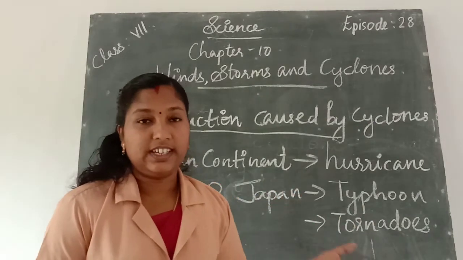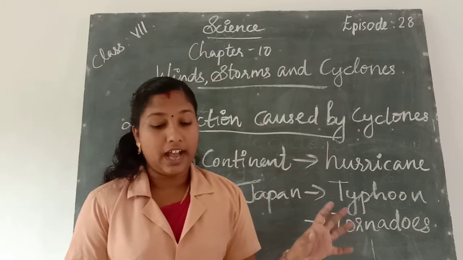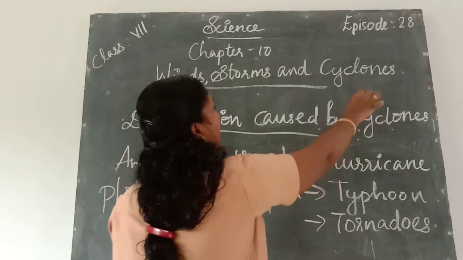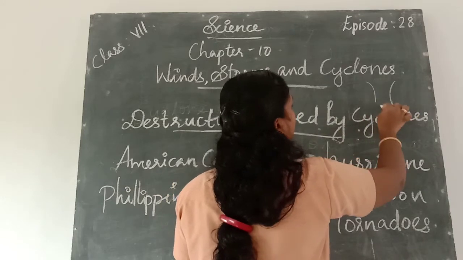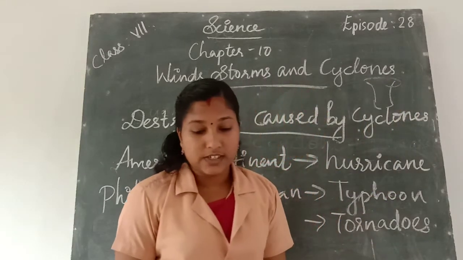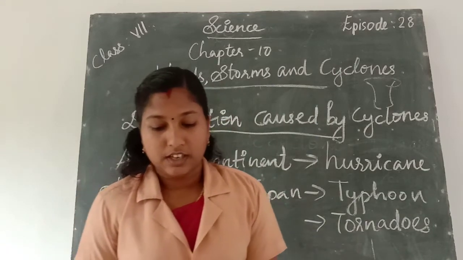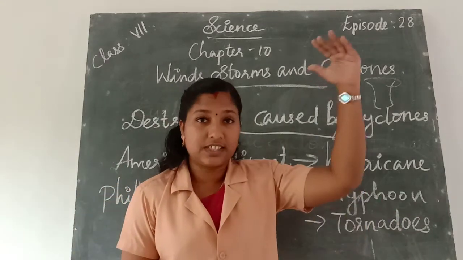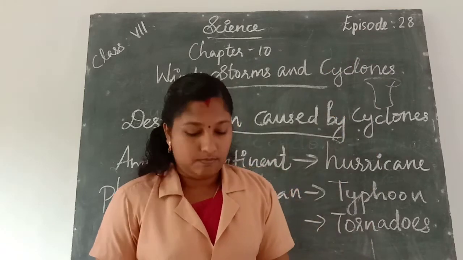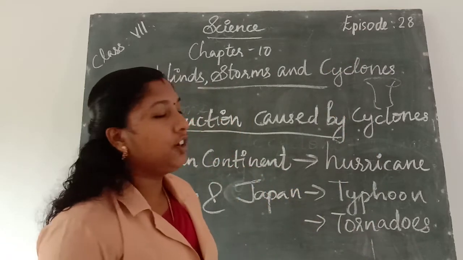A tornado is a dark funnel-shaped cloud that reaches from the sky to the ground.